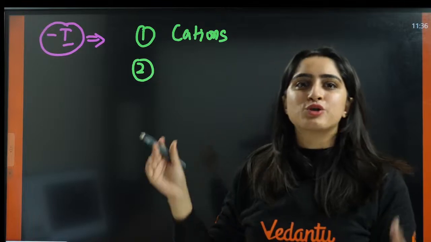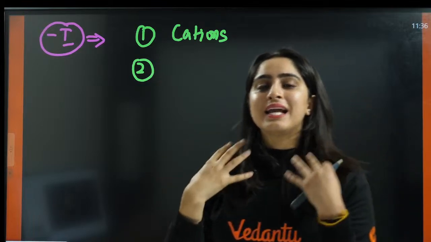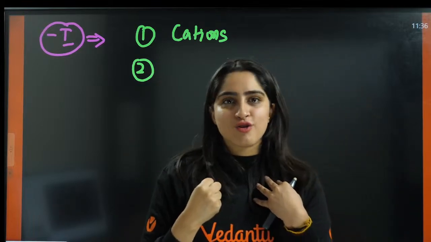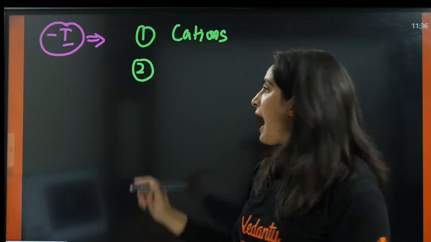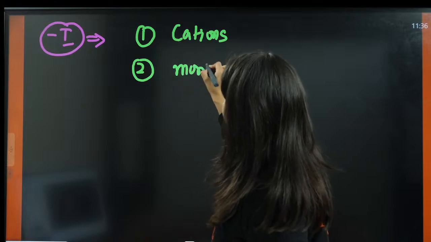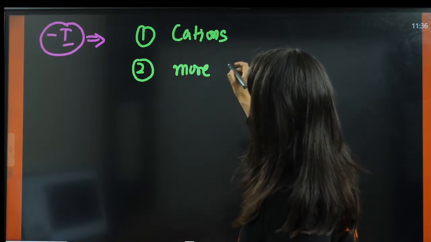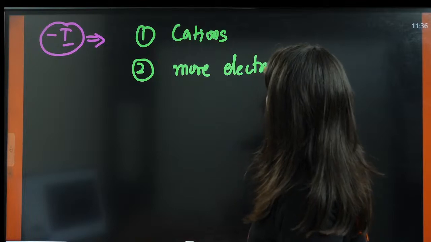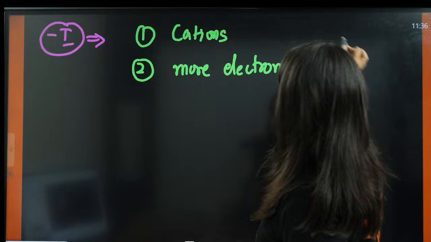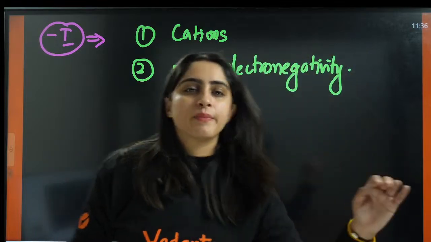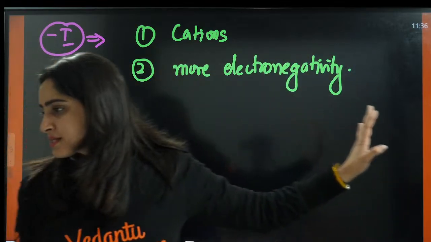Why cations? Because they are electron deficient. They will pull out the electrons, right? Second is having more electronegativity. Having more electronegativity will behave as electron withdrawing. Is this clear to everyone?